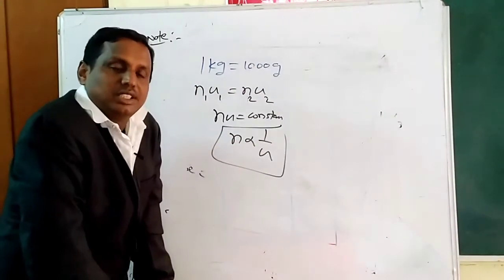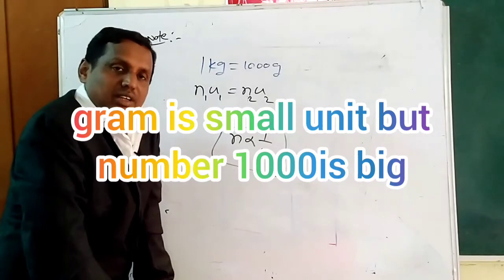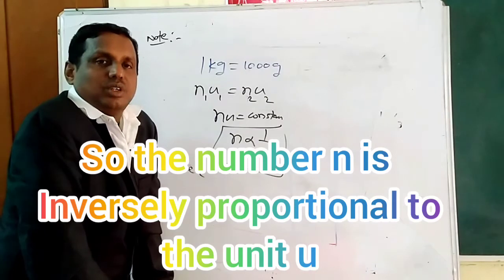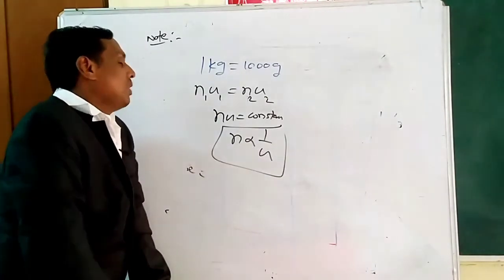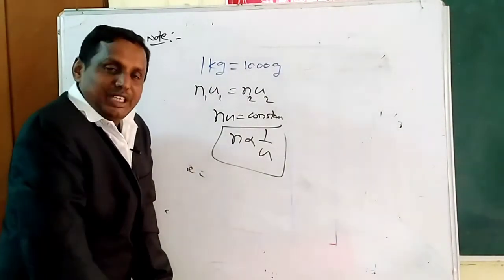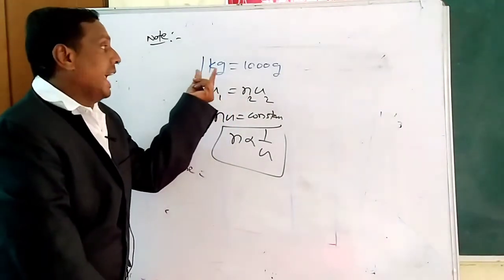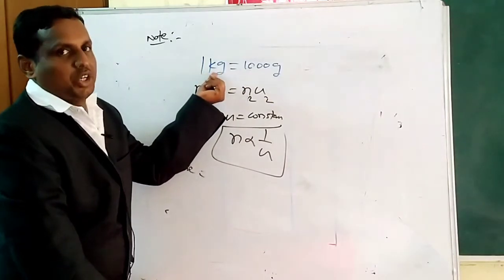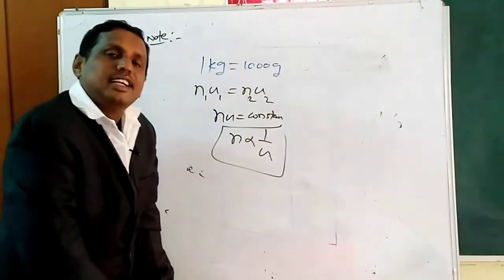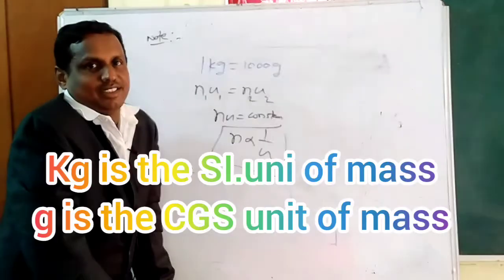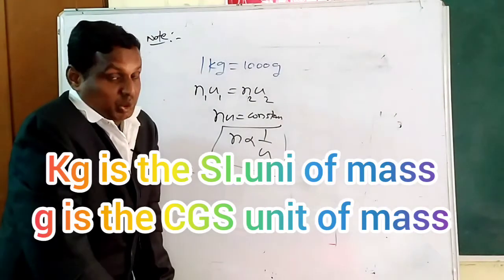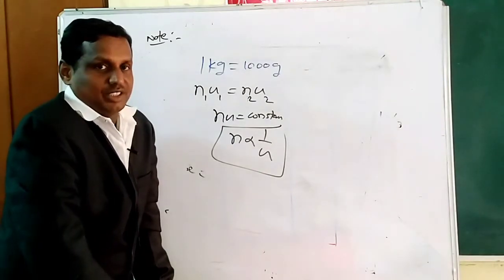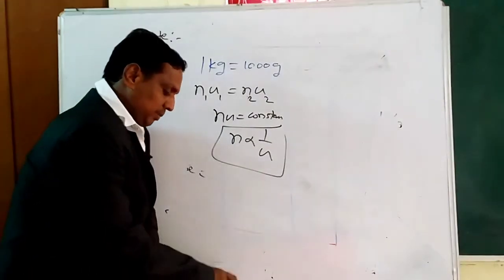This is also an important concept in physics. The numerical value is inversely proportional to the unit. So big unit, small number. Small unit, big number. And this is nothing but the relation between the SI and CGS system. Kilogram is the SI unit of mass, gram is the CGS unit of mass. My dear students, be very careful about this important relation in physics. Okay, so next.